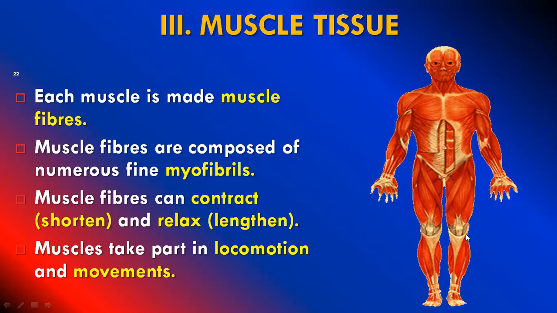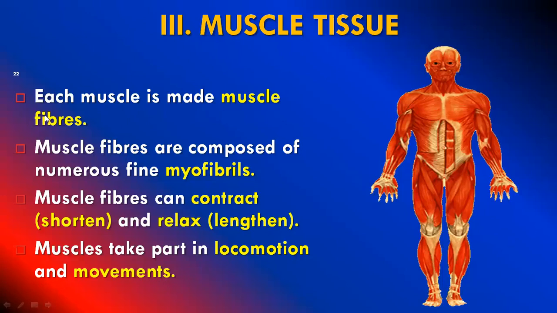So in this video, we are going to discuss one of the important topics from structural organization in animals. The topic is muscular tissue system. Try to remember, already we have discussed there are two types of tissue system, such as epithelial tissue system and connective tissue system. In this video, we are going to discuss muscular tissue system and neural tissue system. Try to remember, our human body is composed of two major tissue systems, muscular tissue system and skeletal tissue system. So in this video, we are going to discuss muscular tissue system.